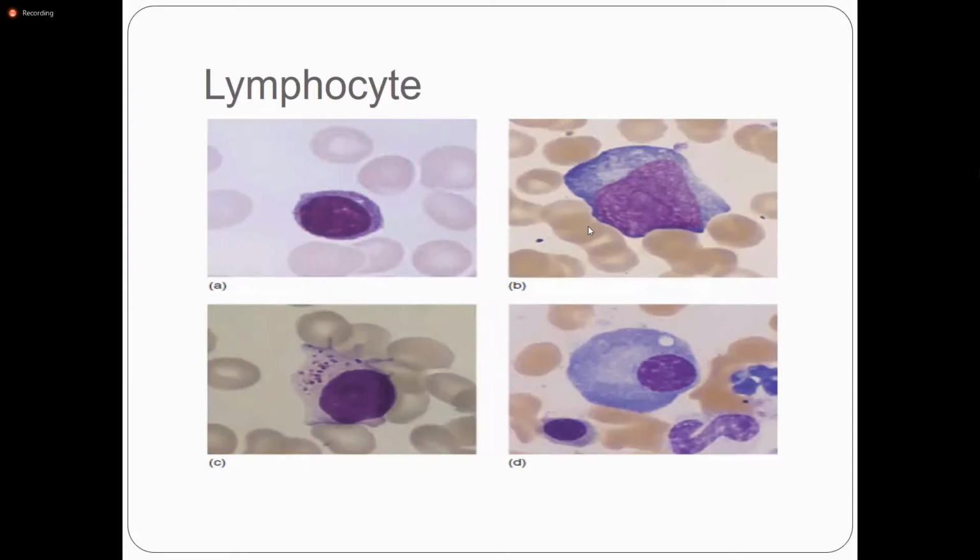Normally, no nucleated RBCs can be seen in your blood.